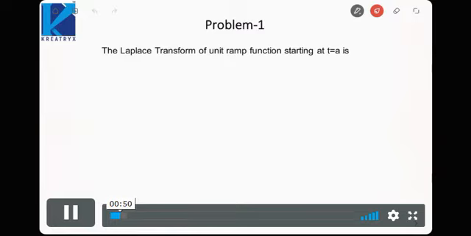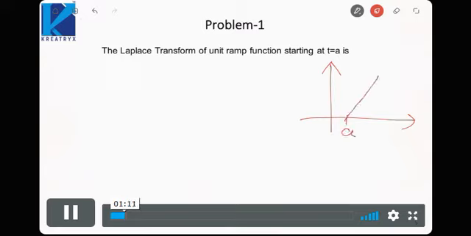Basically the problems are very basic. You just need to remember the properties and the method of finding the Laplace transform. So let us start with our first problem. Here we need to find the Laplace transform of a unit ramp function starting at t equal to a. Okay. So a unit ramp function at t equal to a would be something like this.